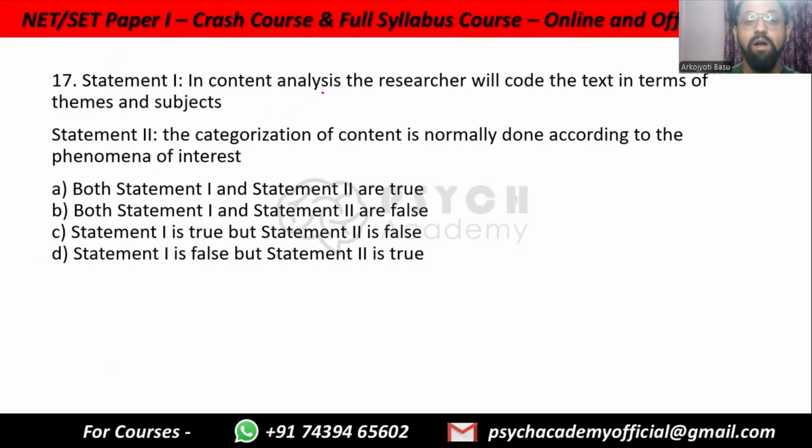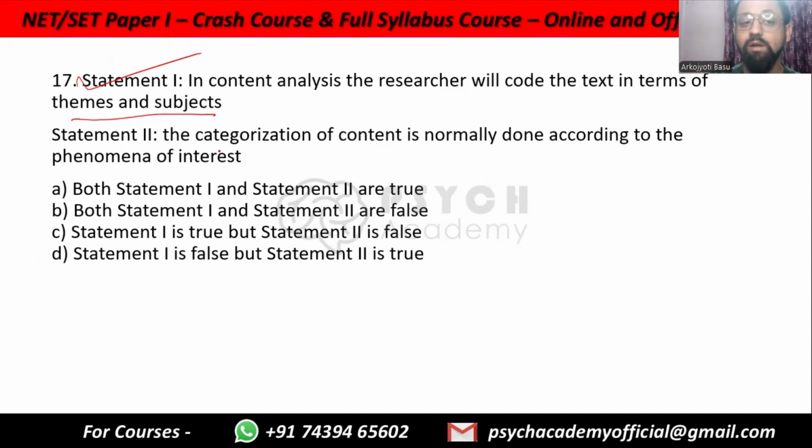Statement 1. Content analysis. In content analysis, the researcher will code the text in terms of themes and subjects. Statement 2. The categorization of content is normally done according to the phenomena of interest. So which one will this be? Content analysis, researcher codes the text in terms of themes and subjects. This is entirely true. We cannot analyze everything that is there in a text. We have to choose which area we are focusing on.